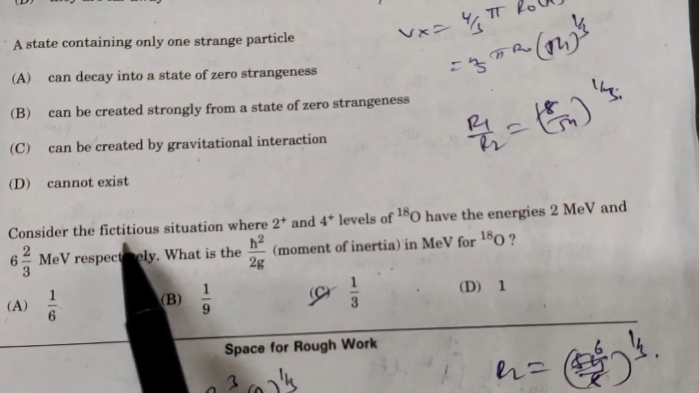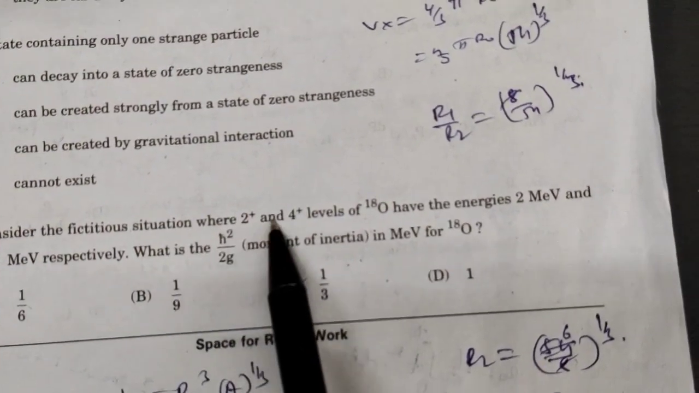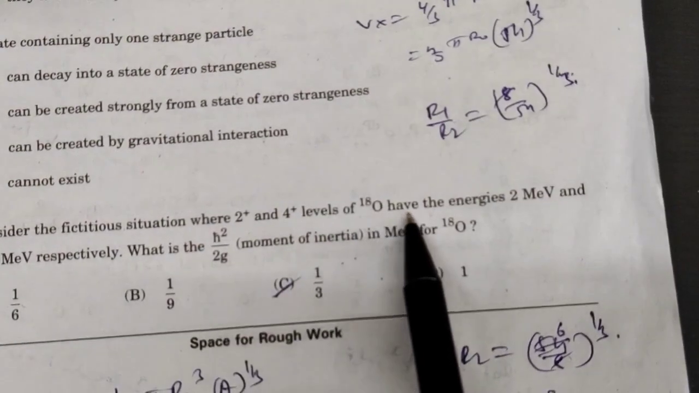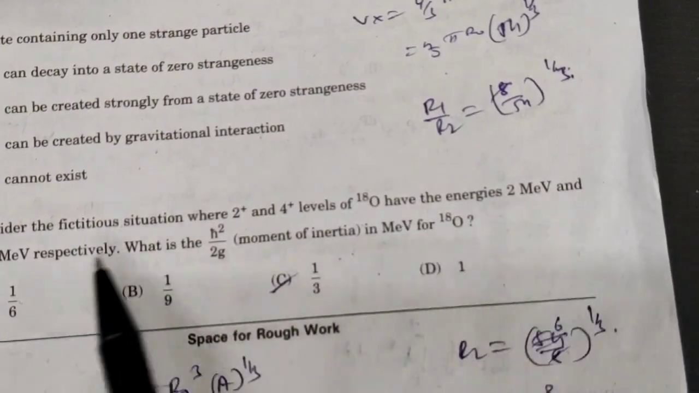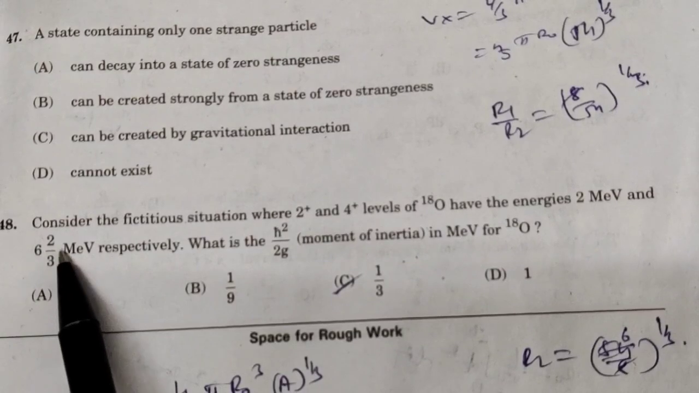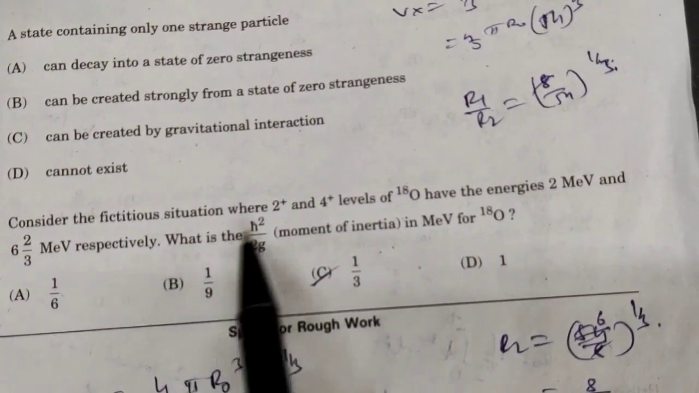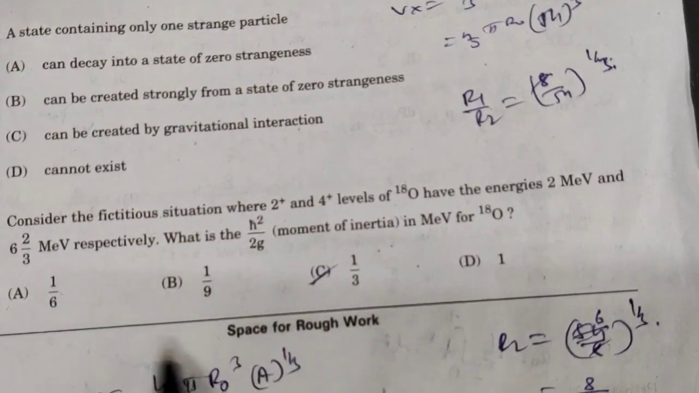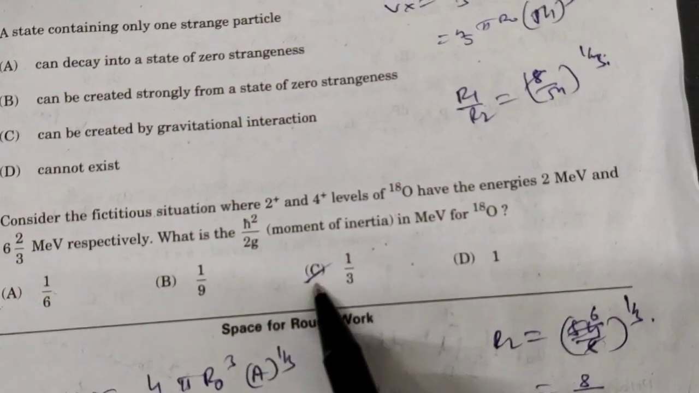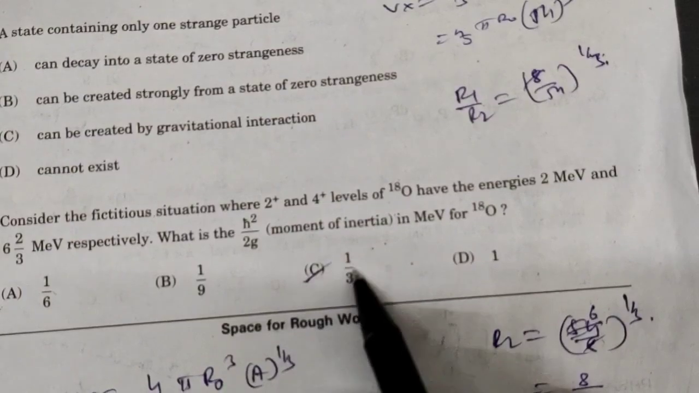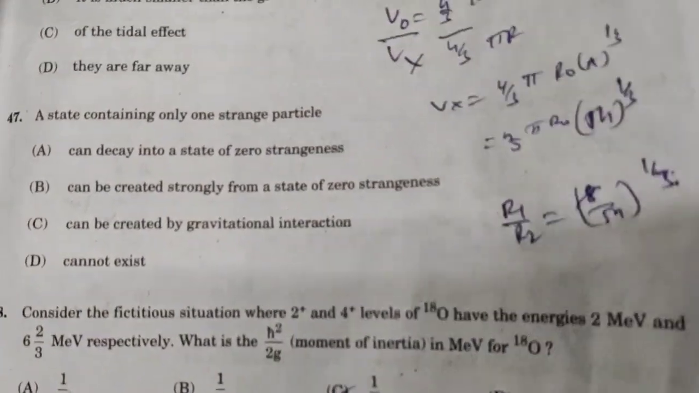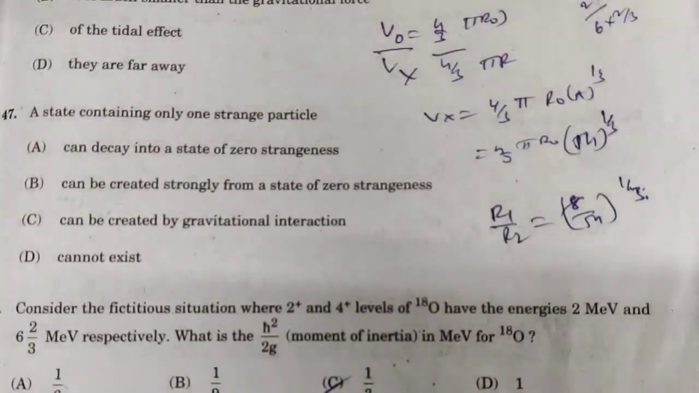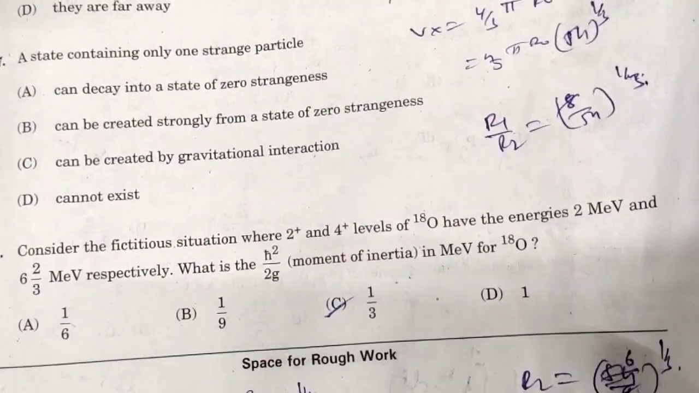Consider the fictitious situation where 2 plus and 4 plus levels of 18O have the energies 2 mega electron volt and 6.6 into 2 by 3 mega electron volt respectively. In terms of moment of inertia, we have to calculate this. So if we calculate with the help of formula, we will get C option. So 1 by 3 is the correct answer.